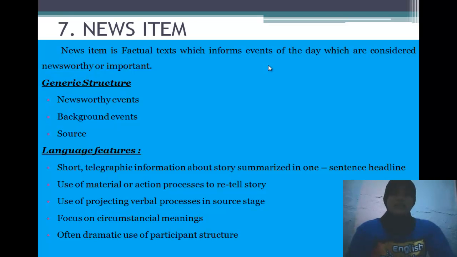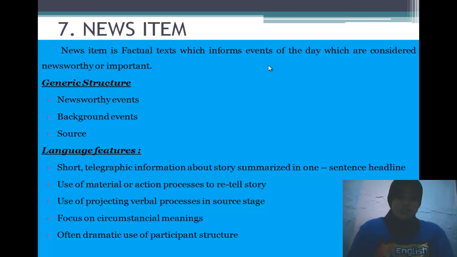And the next is news item. News item is factual text which informs events of the day which are considered newsworthy or important. Generic structure of the news item is newsworthy events, background events, and source.